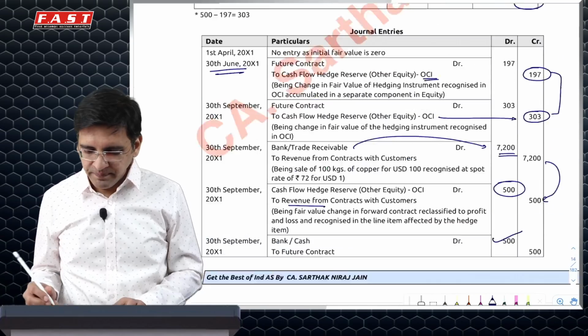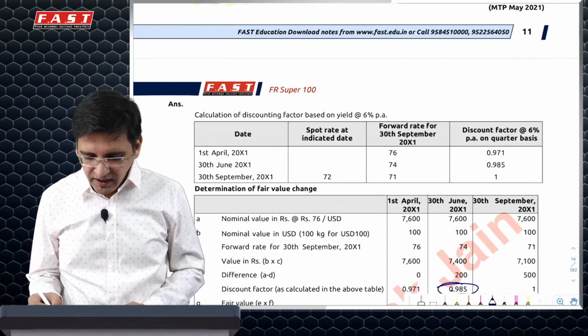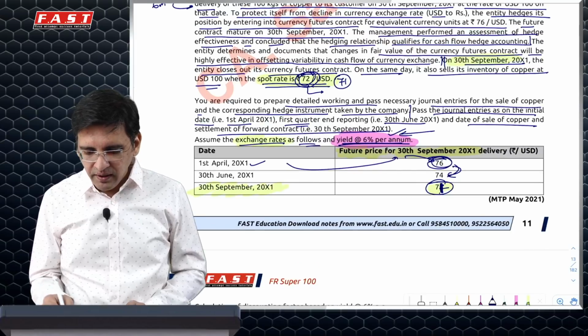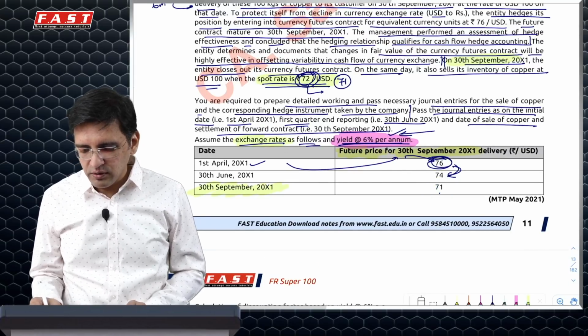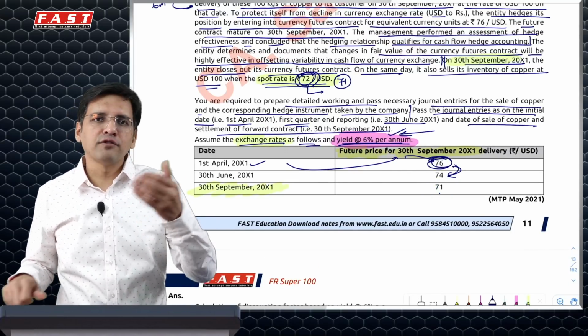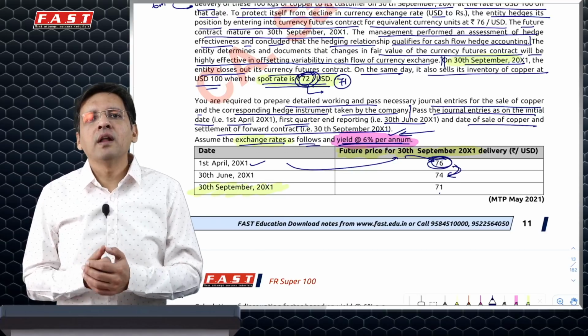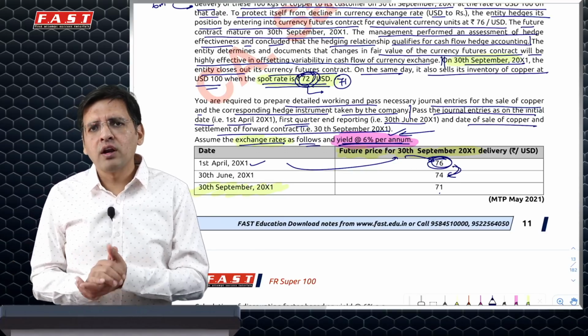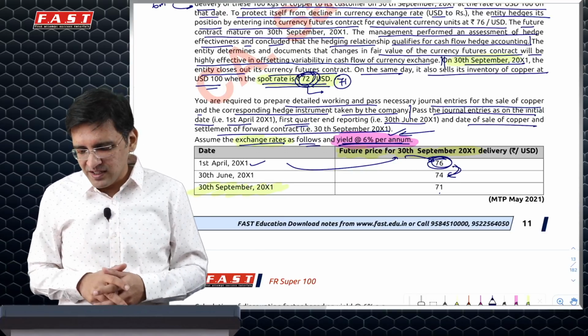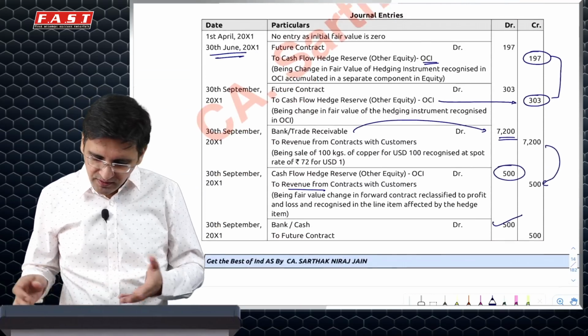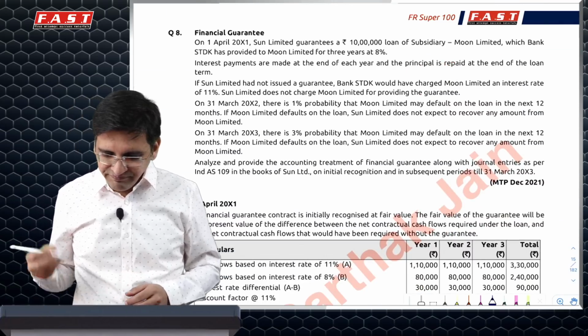$500, because when the settlement happens, even if you do a net settlement, the bank is going to tell you that, okay, you took a forward at 76, so I'll give you 76, against which you'll have to give me $1, and I would give the dollar at 71 basically by buying it from the market. So this is the way they've kind of solved this.